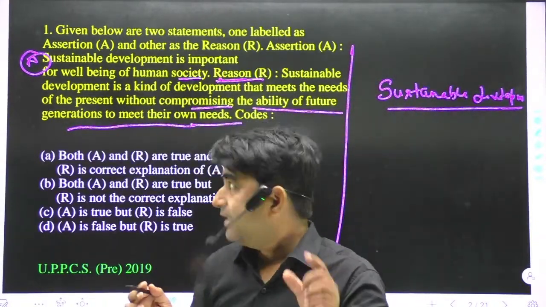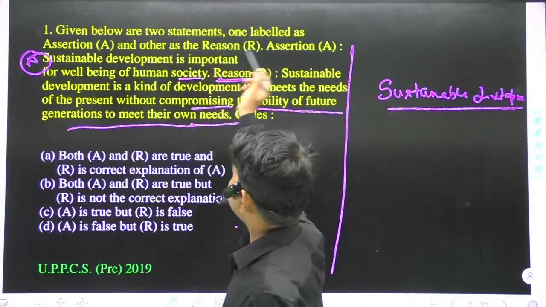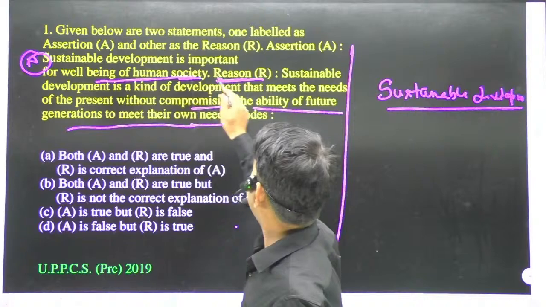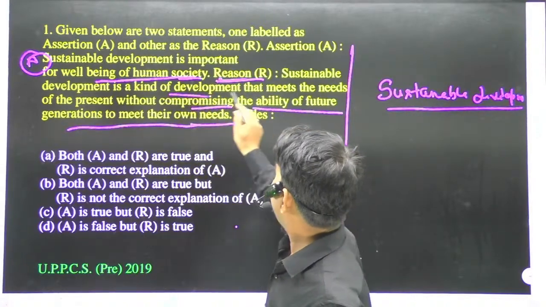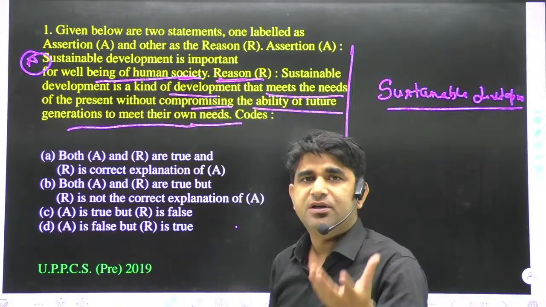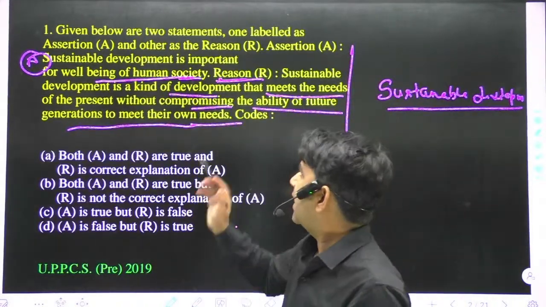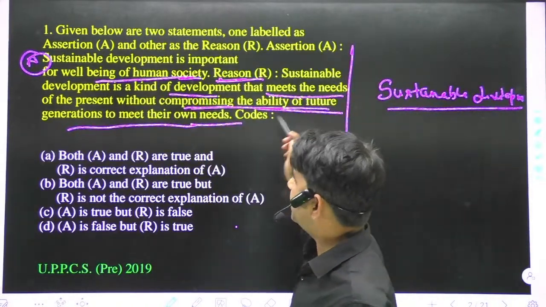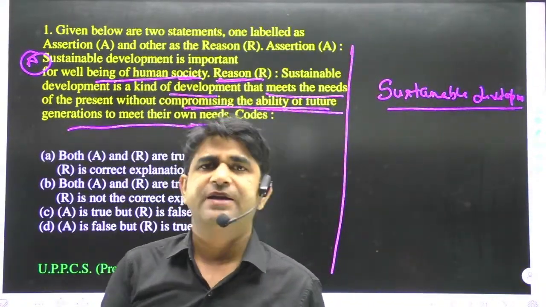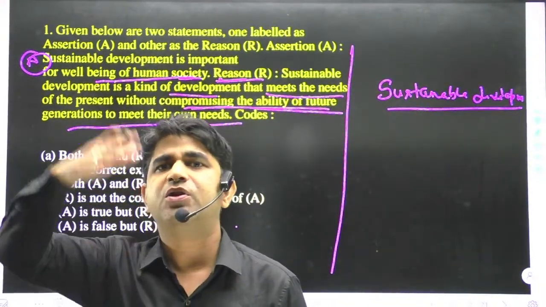It is important for the well-being of human society. The reason is that it meets the needs of the present without compromising the ability of future generations, without decreasing their capability, and we have to think about the future generation.